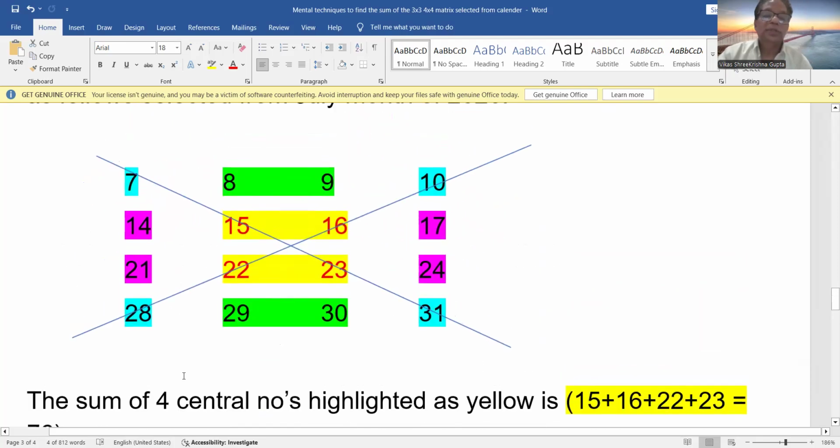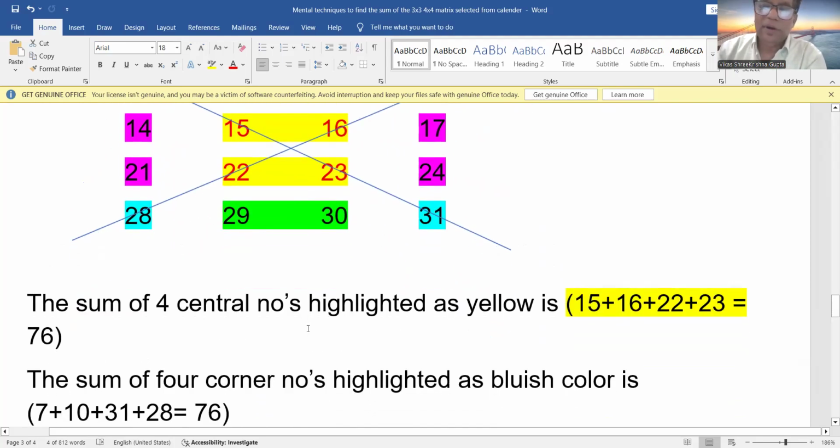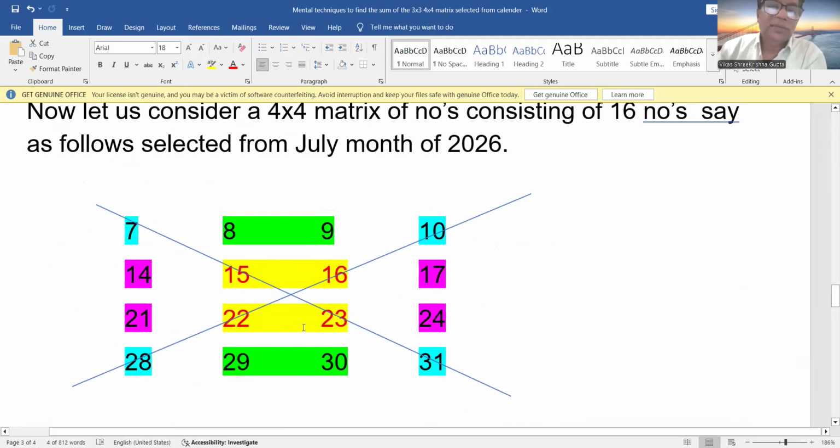So if someone asks you the sum of all 16 numbers, just add the four central numbers and multiply by 4. If someone asks you the sum of all 16 numbers without the four central numbers, just multiply this sum by 3. You get the sum of numbers without the central numbers. So this is one wonderful magical trick of this 4 by 4 matrix, and you will be amazed to see that in every case the sum is the same, whether it is the four central numbers, corner numbers, the central numbers of the last and first column, the central numbers of the first and the last row, even the diagonal numbers. That sum is always the same.